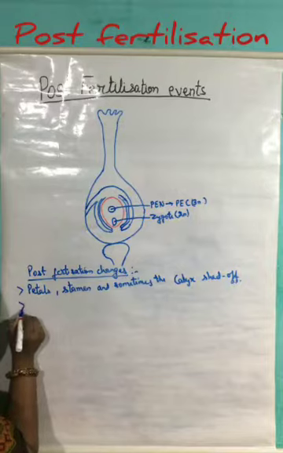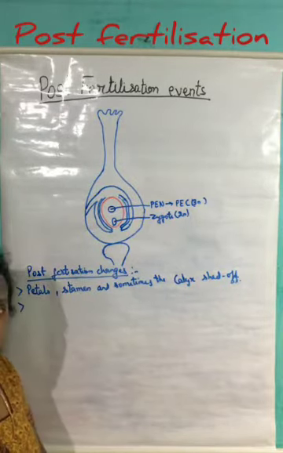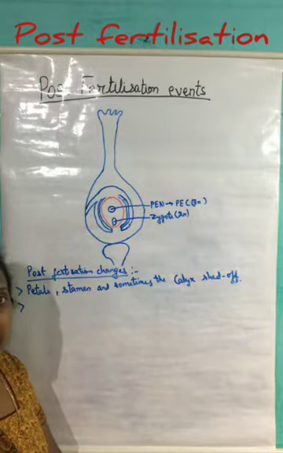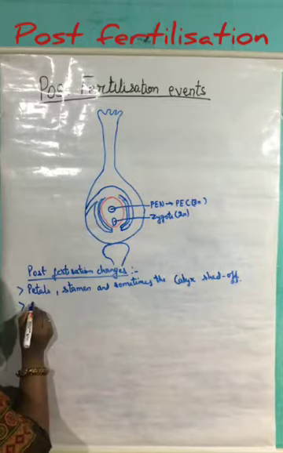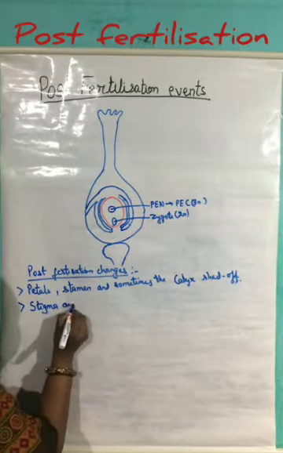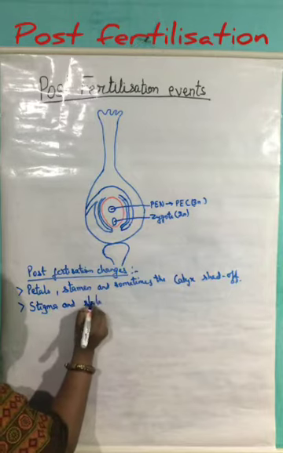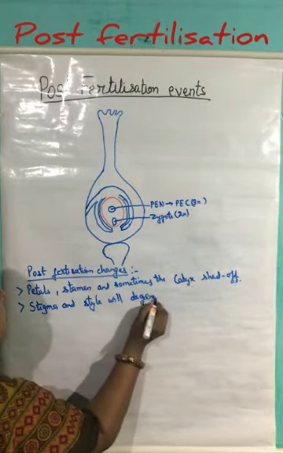The next event is that the role of the stigma has been completed, whose role is to receive the pollen grain, so it has performed its function. So the stigma and style will degenerate.